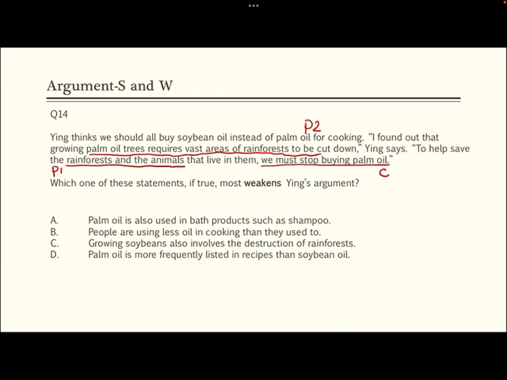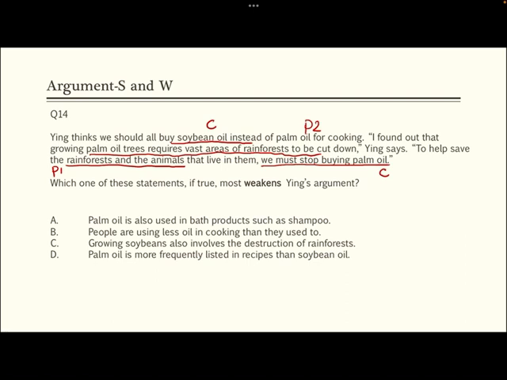Yeah. But if we do not buy them, what should we buy then? What should we usually use? The soybean. We should buy soybean oils instead of buying palm oils.